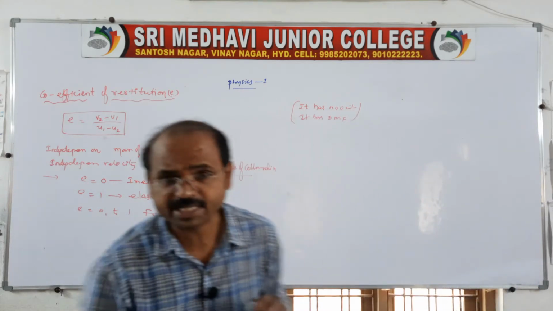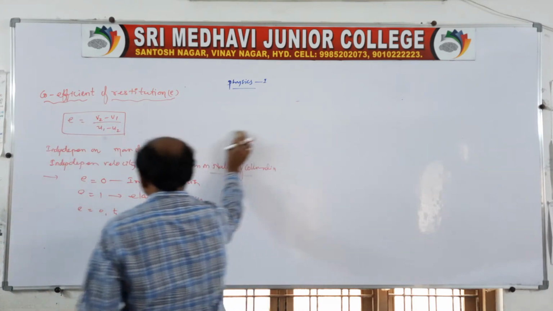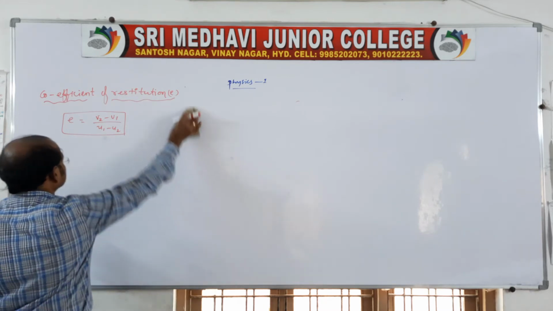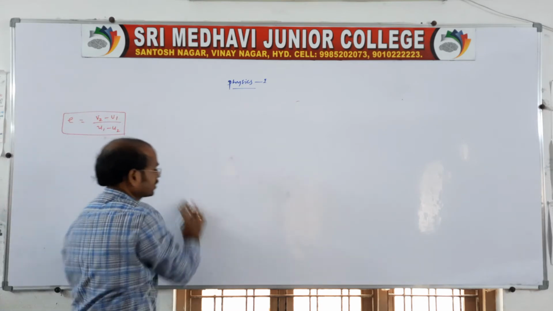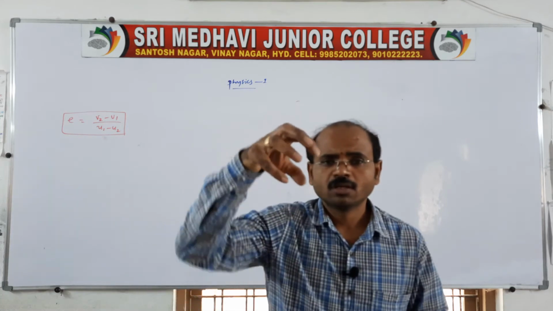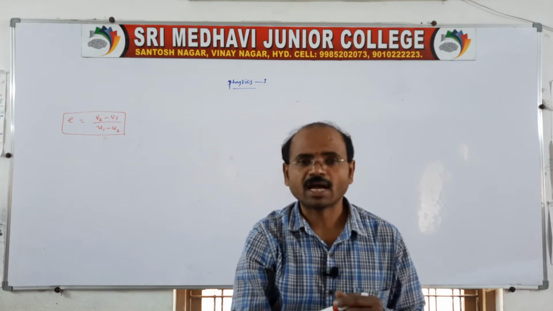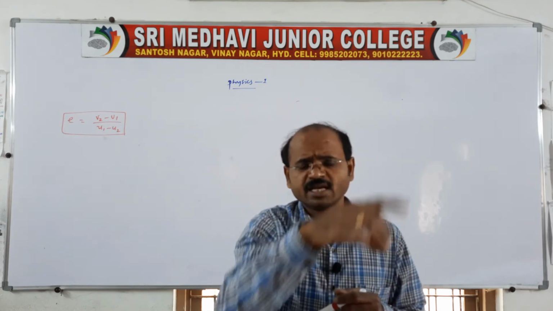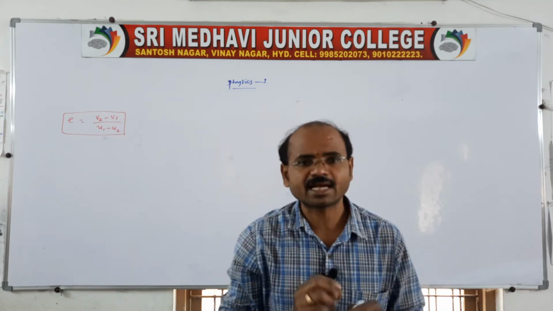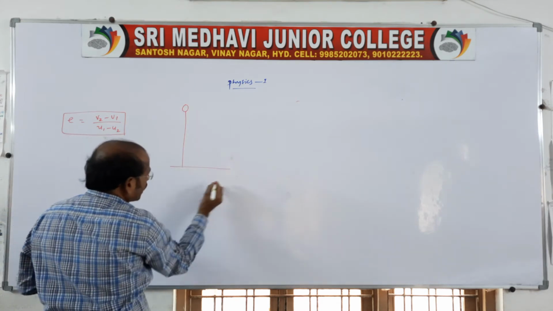And there is one question: experimental verification of coefficient of restitution. Sir, what is experimental verification? That means suppose you take a ball, right? The ball is dropped freely onto the floor. Therefore, the ball strikes the floor and it rebounds. Does it take one rebound? No, it takes a number of rebounds if we are not catching it. So you say like that, the ball is dropped freely onto the floor.